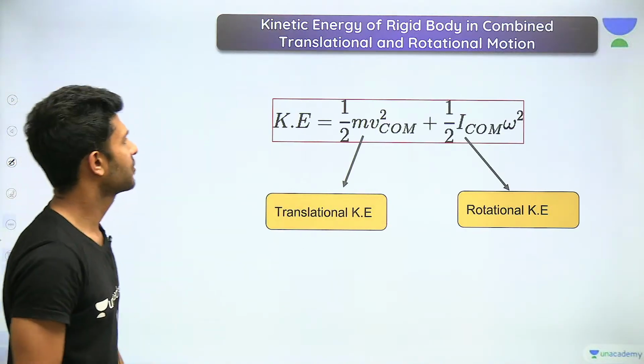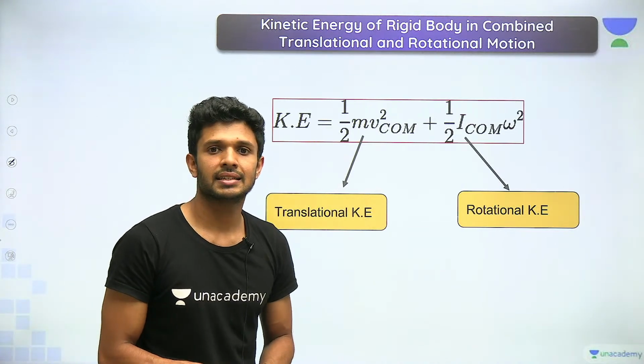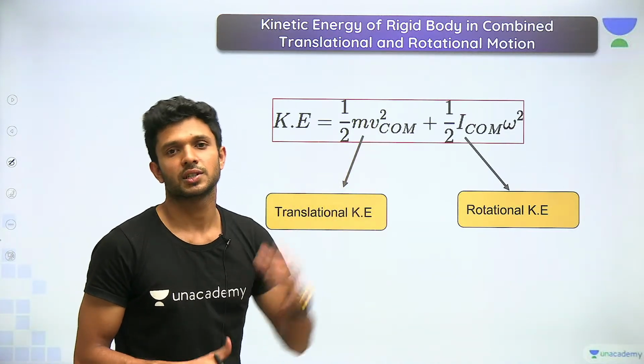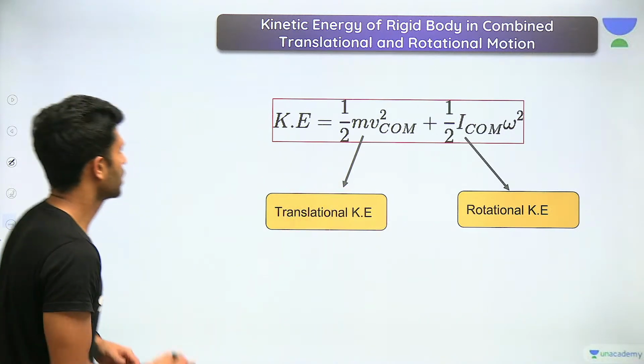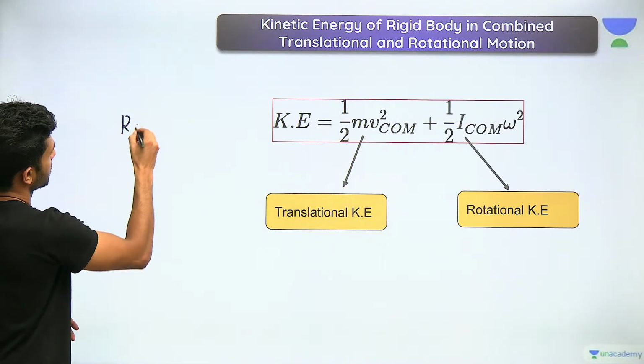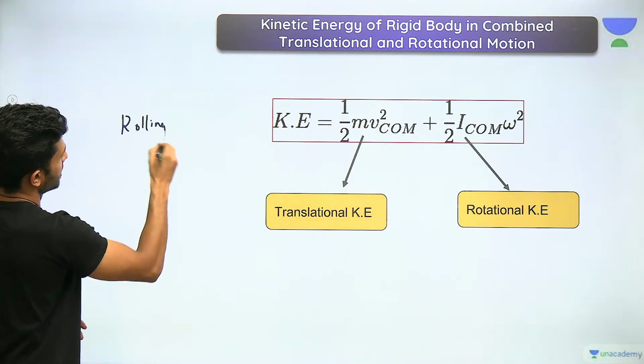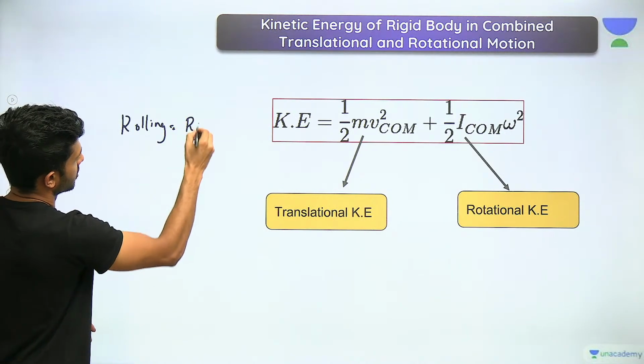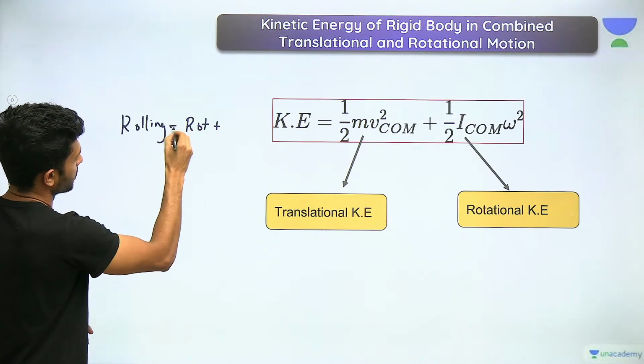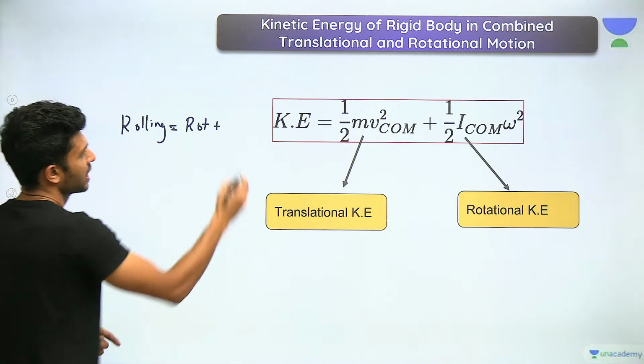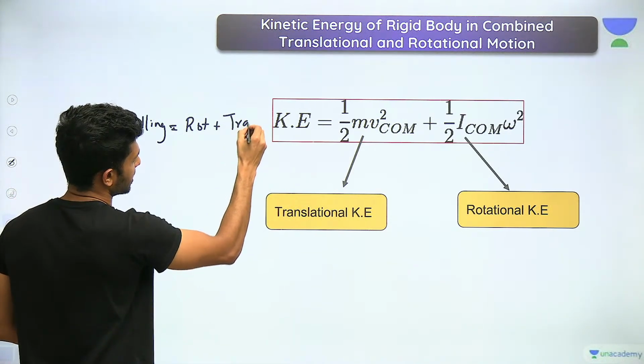Now we have to learn about the kinetic energy of a rolling motion. Tell me what this rolling motion actually is. A rolling motion is a combination of rotational motion and translational motion.